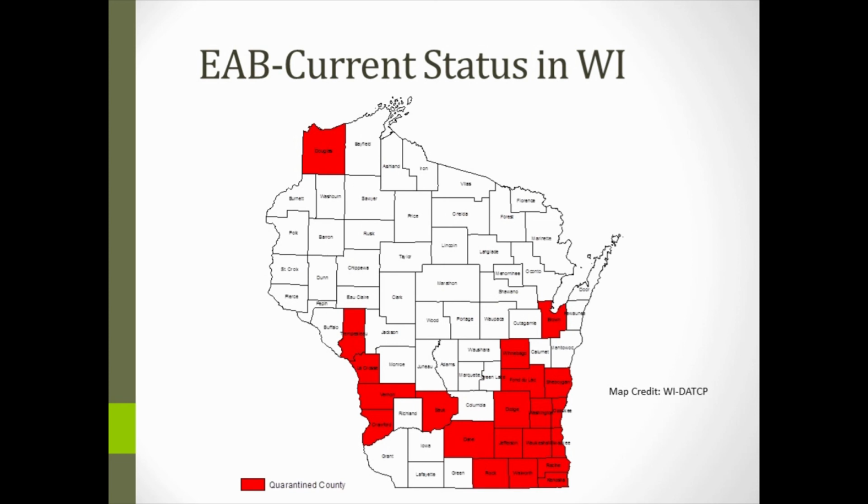After the southeastern Wisconsin infestation, the next biggest story for emerald ash borer is the find along the Mississippi. And we currently have 4 counties under quarantine: Vernon, Crawford, La Crosse, and Trempealeau counties along the Mississippi, which have EAB infestations and are currently under quarantine. In 2013, we saw several new infestations in the state. We had a find at Mirror Lake State Park and also a find in Madison, which led to both Sauk and Dane counties being added to the quarantine.